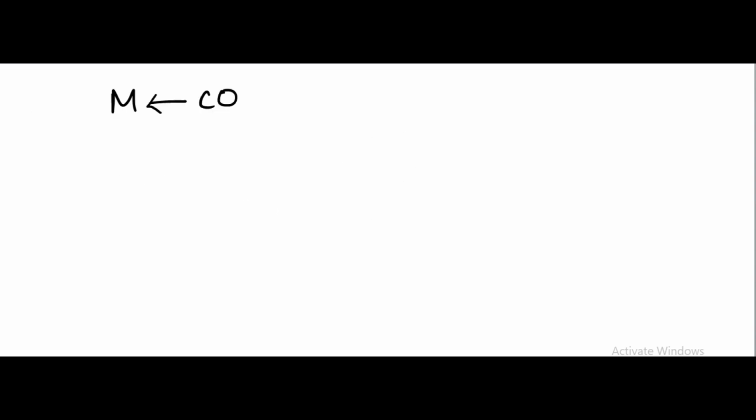Now, let us concentrate on the bonding between the metal center and the carbonyl ligand. We are going to discuss the bonding nature between the metal center and carbonyl on the basis of molecular orbital theory. We know that the metal is coordinated with the carbonyl. Here, a pair of electrons is present in the sigma bonding orbital of the carbonyl carbon.